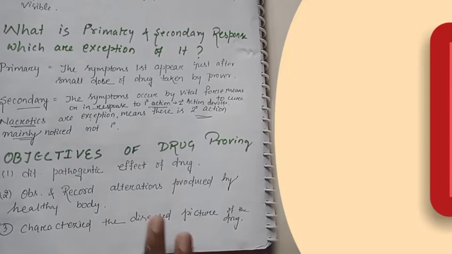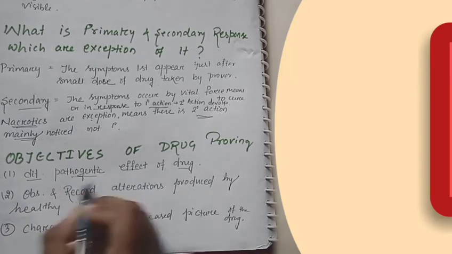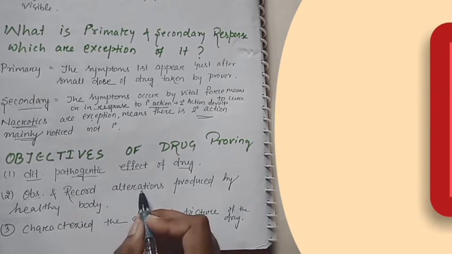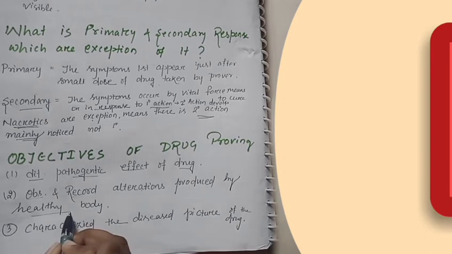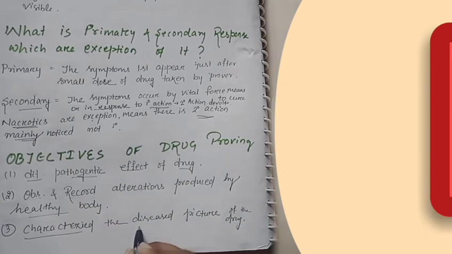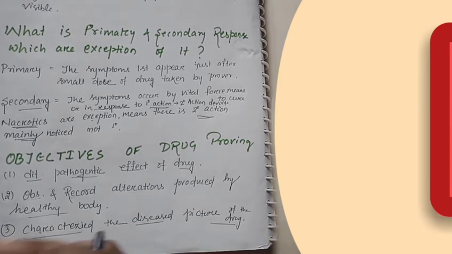Now lastly, our question is the objectives of drug proving. To determine the pathogenetic effect of a drug, which we mentioned previously, and to observe and record alterations produced in the healthy body, so that we can mention the drug symptoms and characterize the disease picture of that drug. So if any question arises, then comment to me. Thank you.